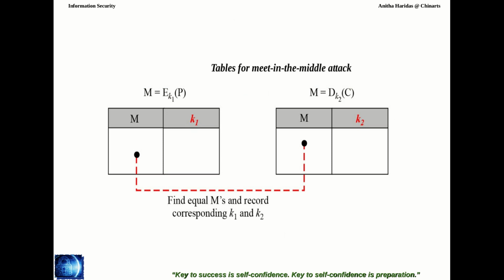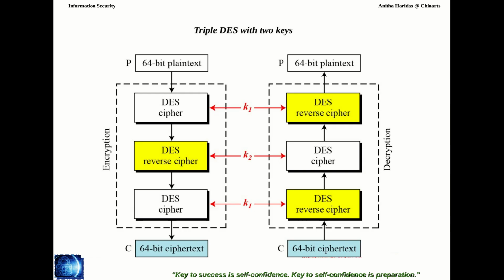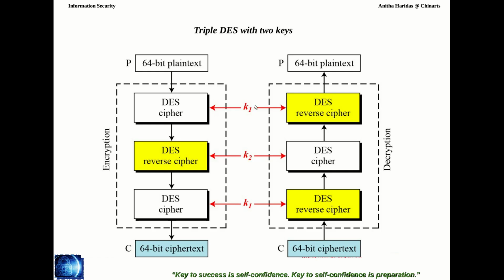So to overcome this problem of 2 DES, they have introduced 3 DES, where the plain text value is given to the DES cipher with K1, and again this middle value is processed with the reverse cipher, then again with the cipher.